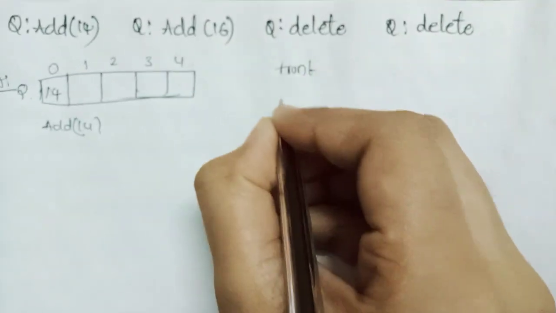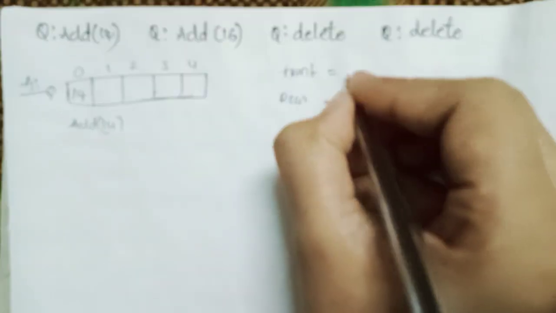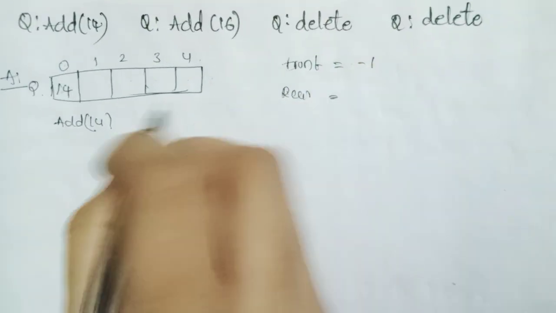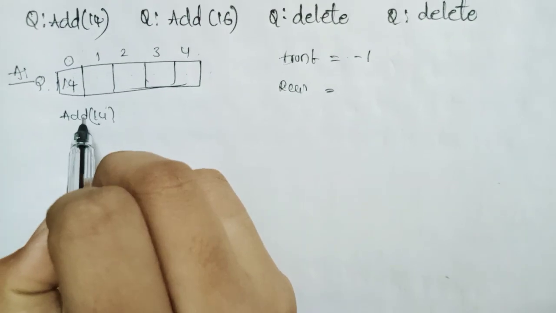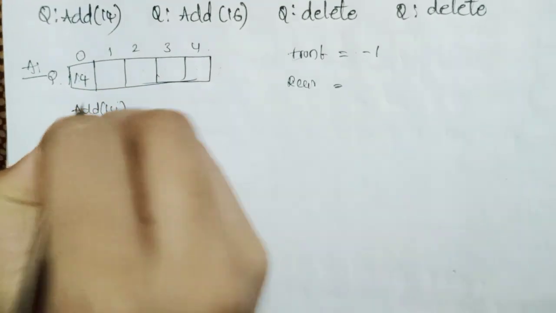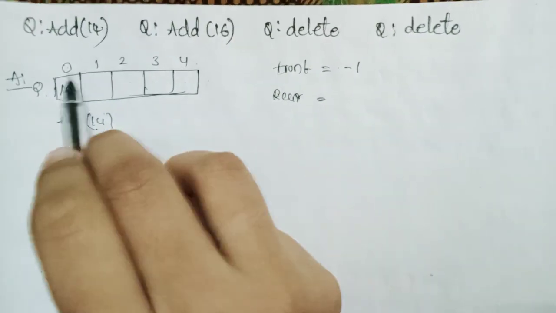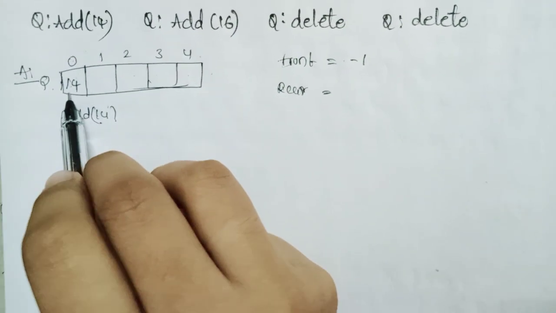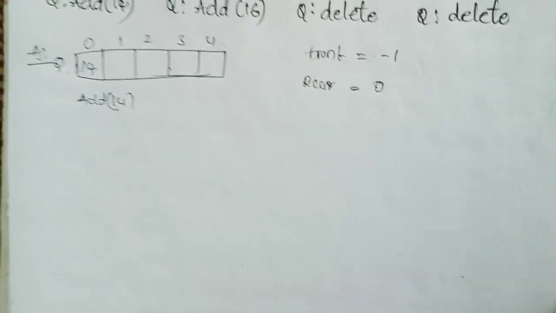There we already have front value -1, but here we are adding the element 14 in 0 place. Inserting of element is called rear. So what is the rear value? In which place are we inserting the 14? 0 place. So rear equal to 0.